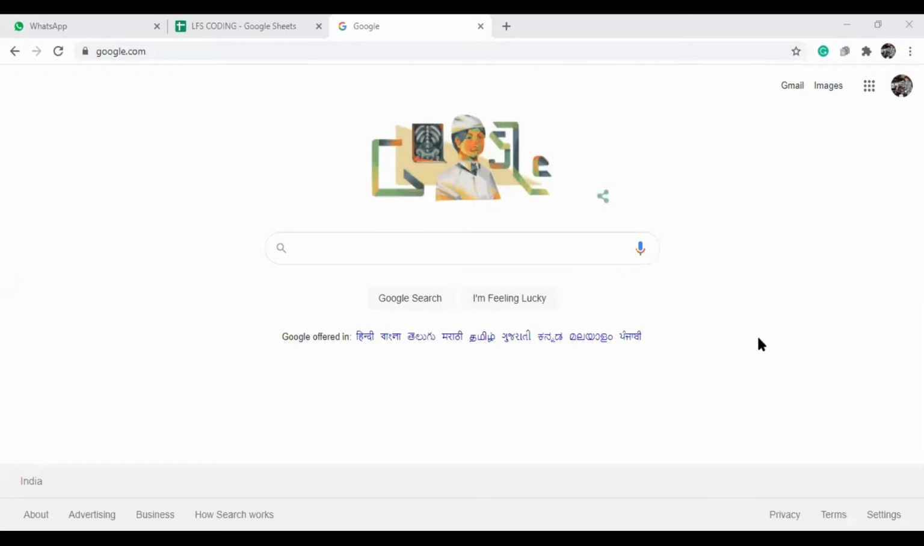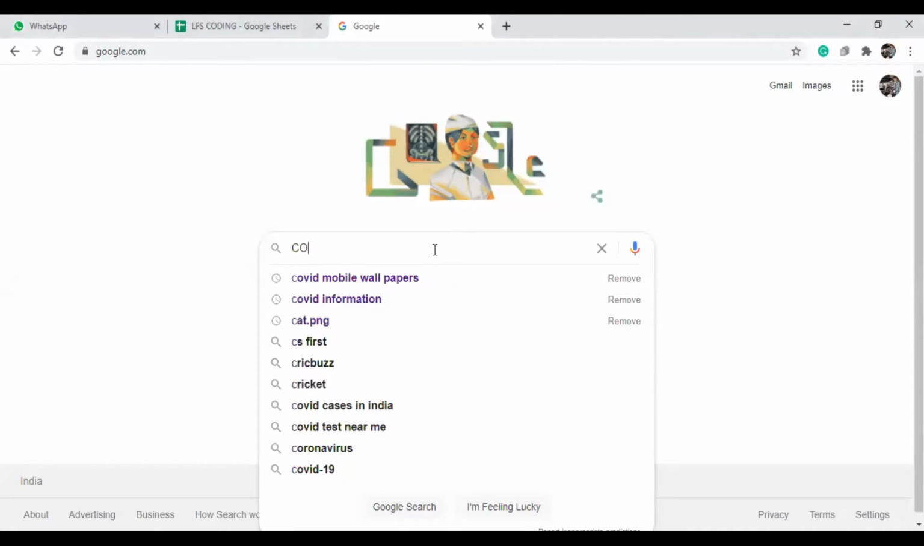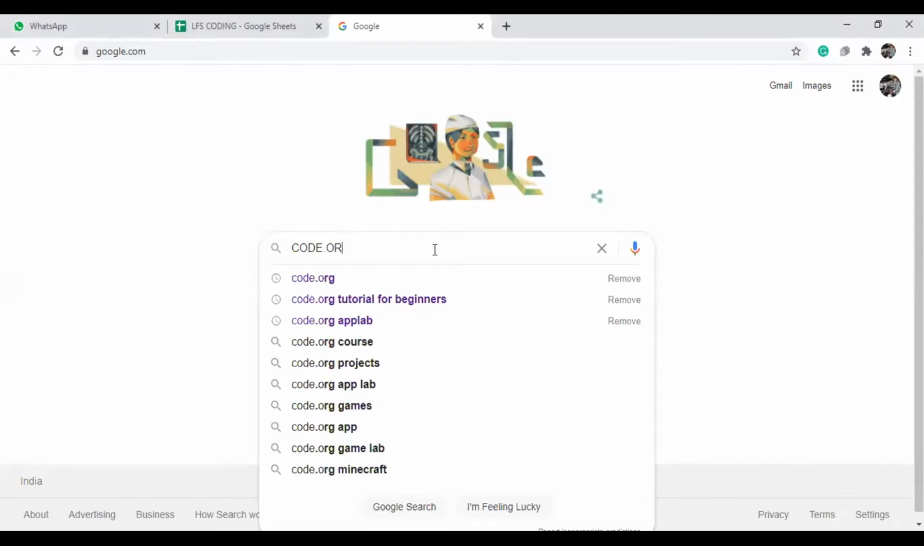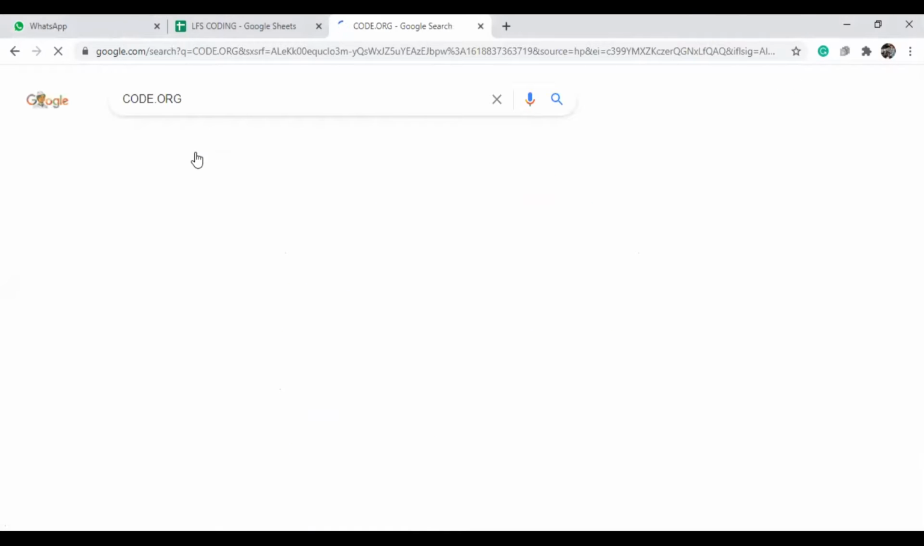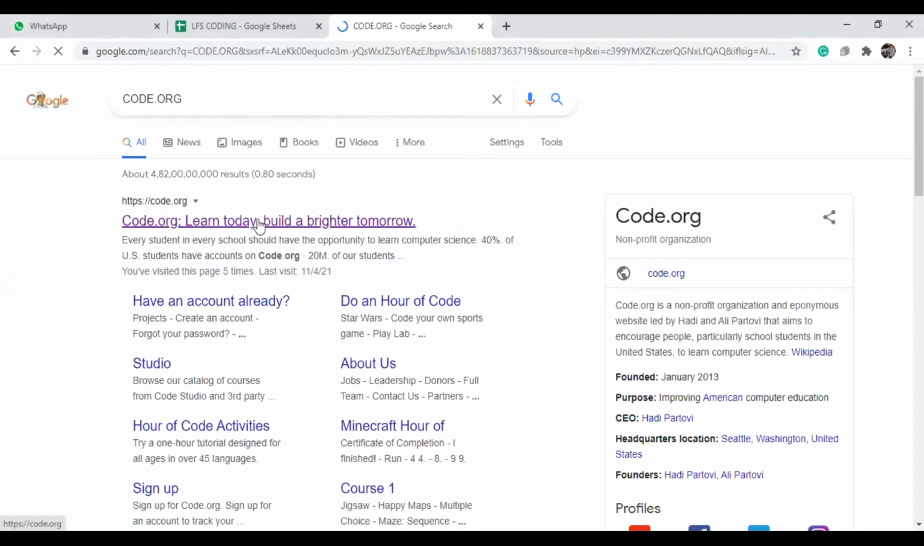Very good evening, students. Today I'm going to explain about the App Lab. App Lab is a software. It's a web-based application, so we can create apps. How to go to App Lab? See, students, in Google you can type code.org. This code.org is a very good platform to learn coding.